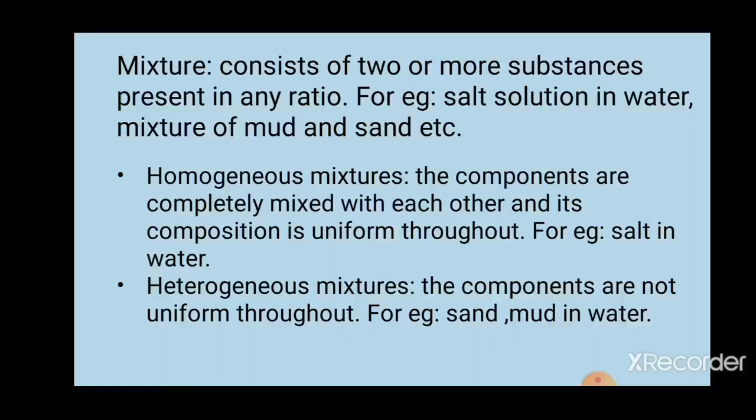So a mixture consists of two or more substances present in any ratio or variable ratio. But in the case of a compound, there is a combination of two or more atoms of different elements in a fixed ratio. In the case of a mixture, there is no fixed ratio. The ratio varies. We can vary the ratio.